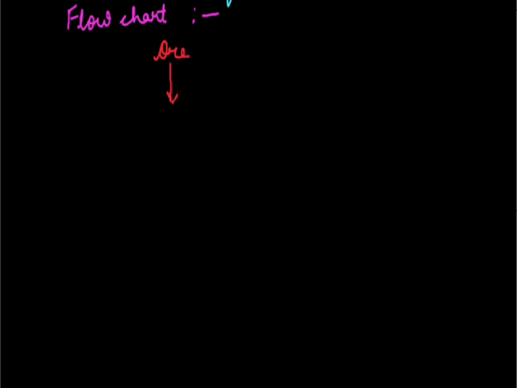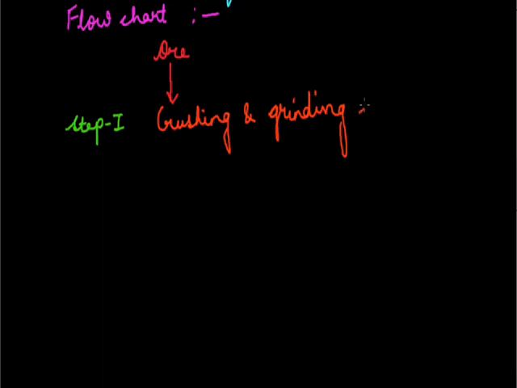Now what this step is, the ore is obtained in the form of big pieces, or you can say they are very hard like rocks. So what happens in first step, the ore is crushed or ground. Okay. The first step involves crushing and grinding of ore. Okay. Here now the ore has become powdered.